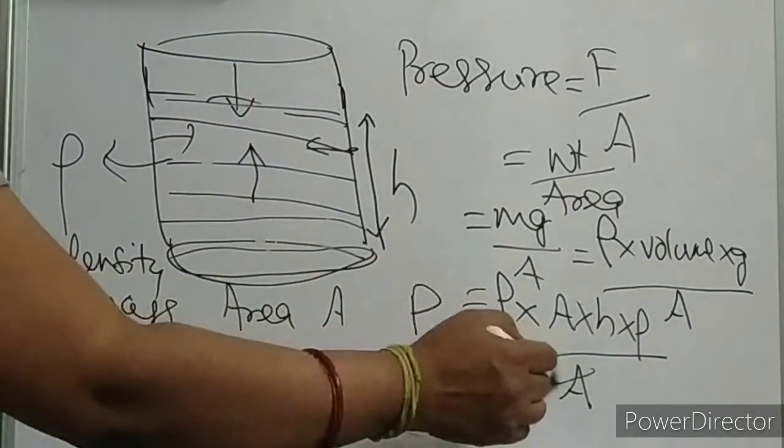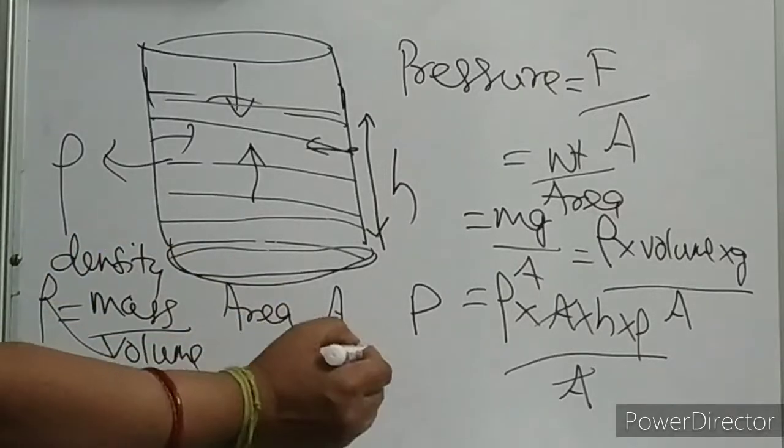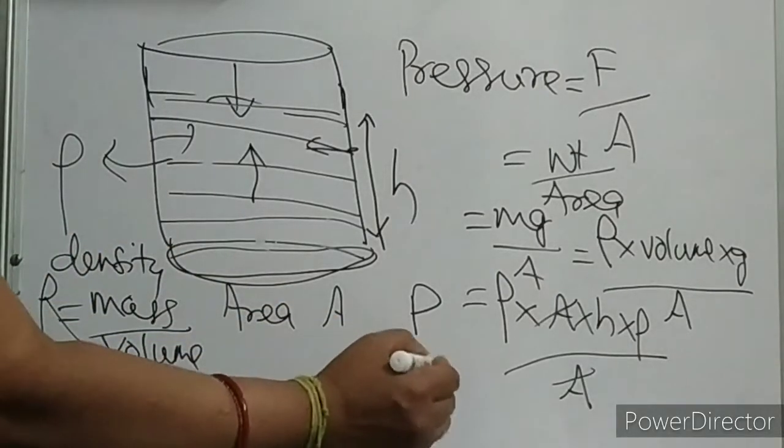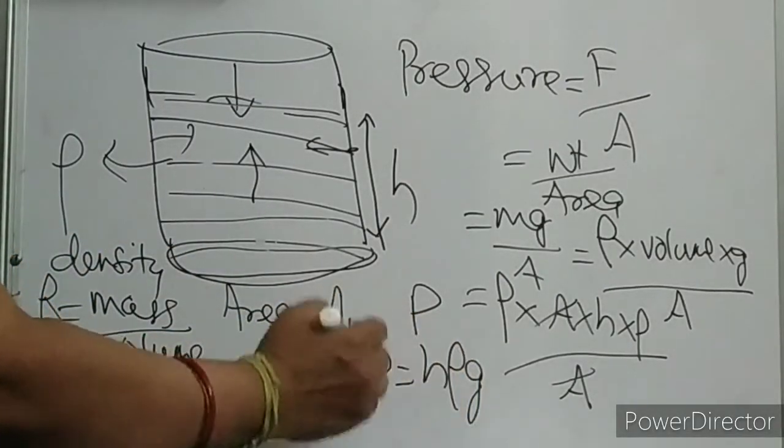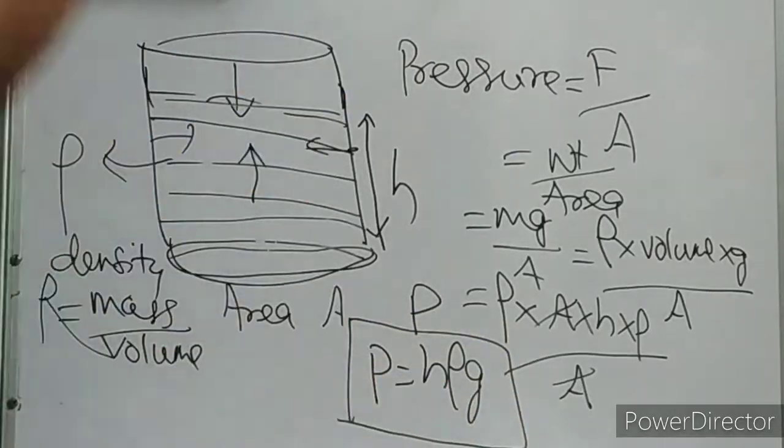Okay. Now area got cancelled. What is P now, children? P is equal to H rho G. Very important. We are going to study all those things in class 11. So pressure is equal to H rho G.